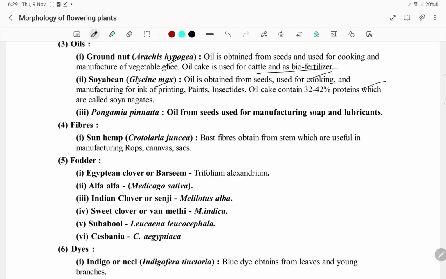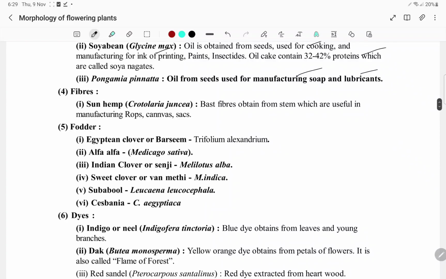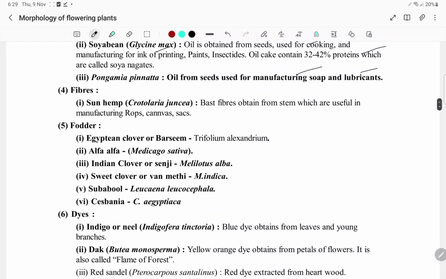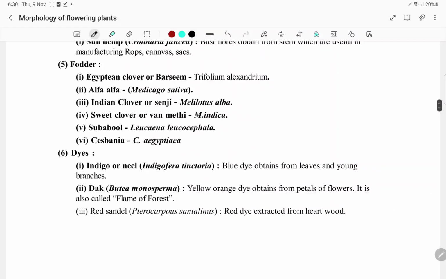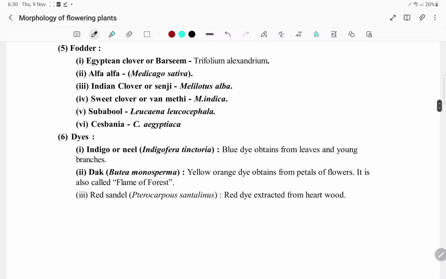Pongamia pinnata, oil from seeds used for manufacturing soaps, lubricants. Sun hemp, Crotalaria juncea, bast fibers obtained from the stem, which are useful for manufacturing ropes, canvas and sacks. Fodder: Barseem, which is Egyptian clover, Trifolium alexandrinum. Alfalfa, which is Medicago sativa.